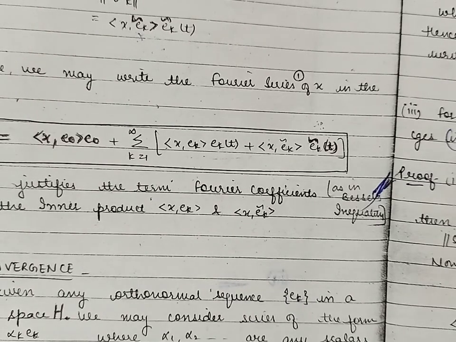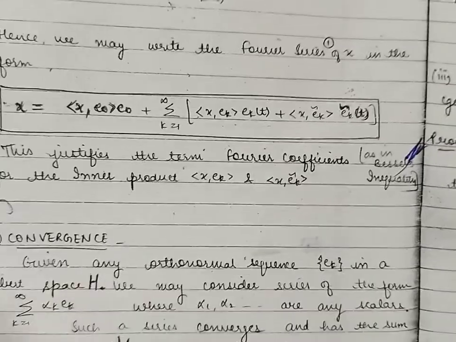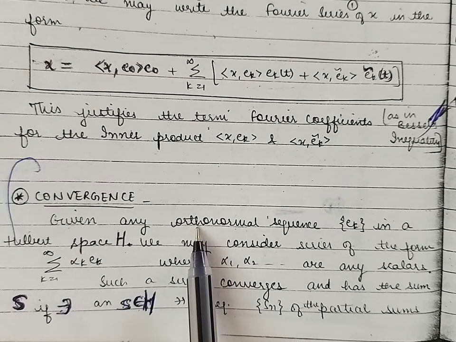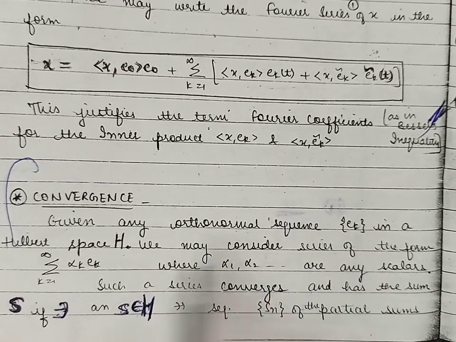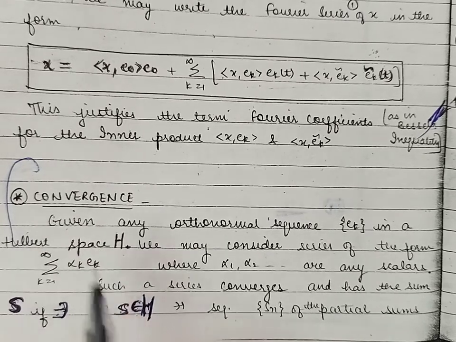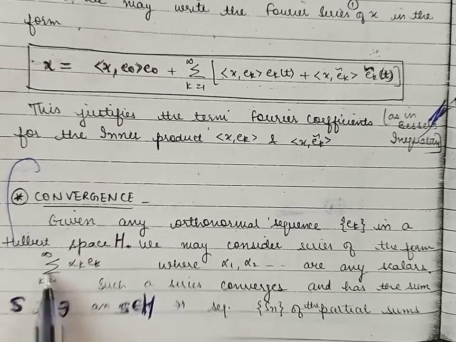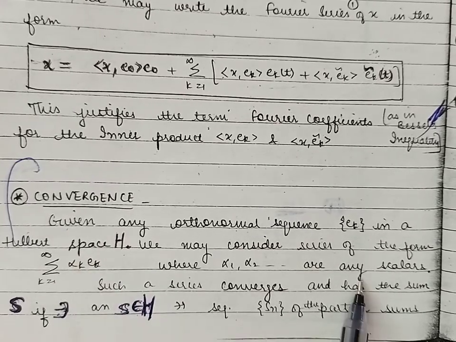Good morning, students. Today we will discuss the convergence of the series related to orthonormal sequences. If we have an inner product space H and we take an orthonormal sequence e_k in this Hilbert space, then the series of the form summation alpha_k e_k. Here the alpha_k's are the scalars.